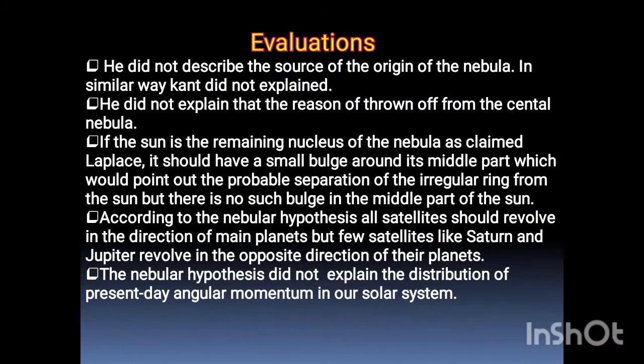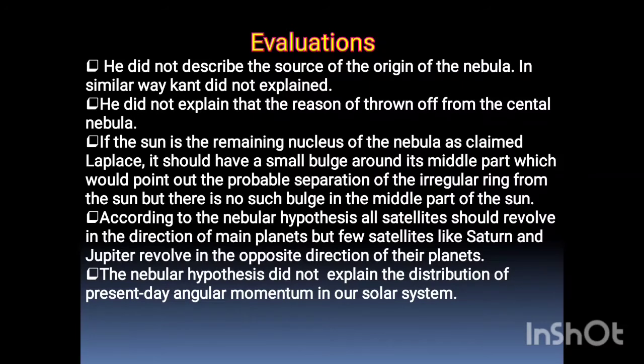There was some criticism, or I would rather say evaluation. He did not describe the source of origin of the nebula. In a similar way, Kant did not explain it. He also did not explain the reason for the throwing off of rings from the central nebula. If the Sun is the remaining nucleus of the nebula as Laplace claimed, there should be a small bulge around its middle part, which would point to the probable separation of the ring from the Sun. But there is no such bulge in the middle part of the Sun.